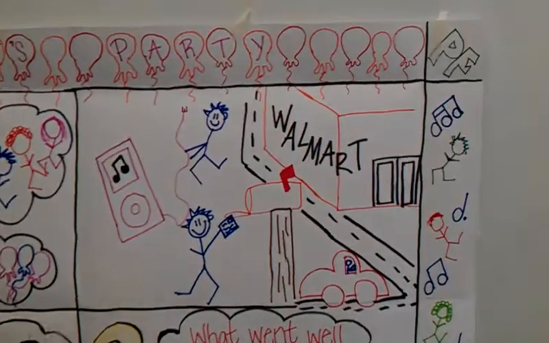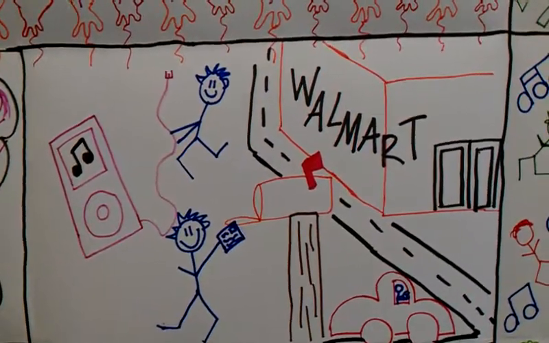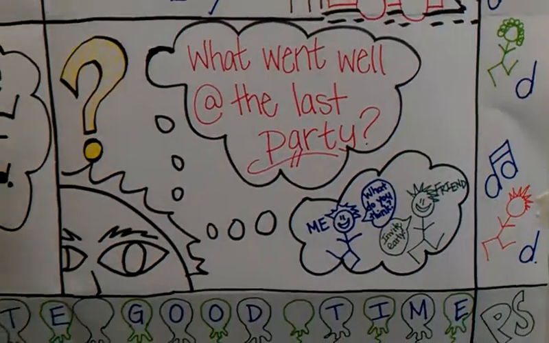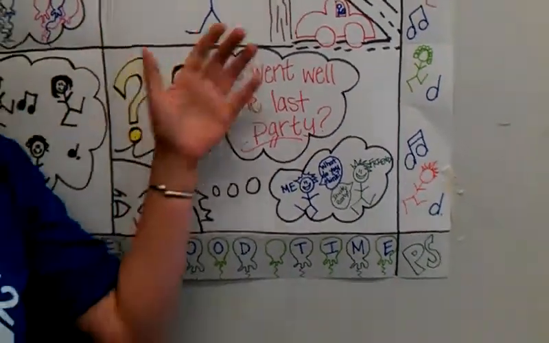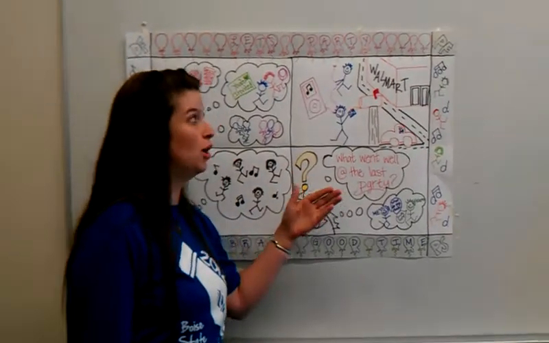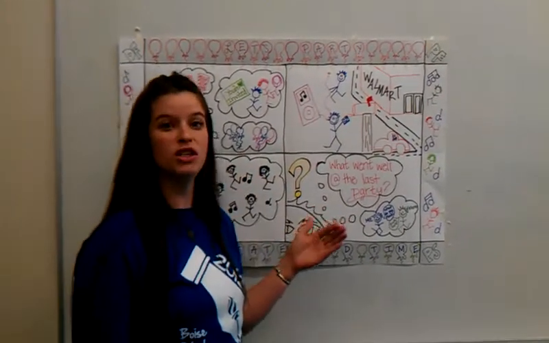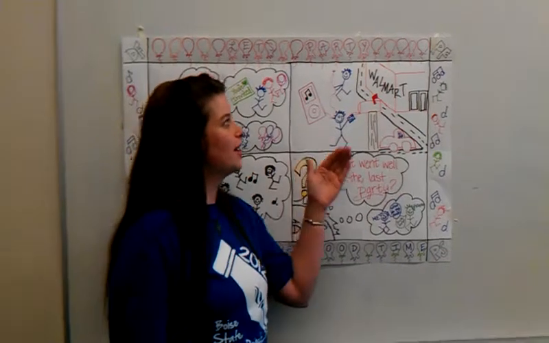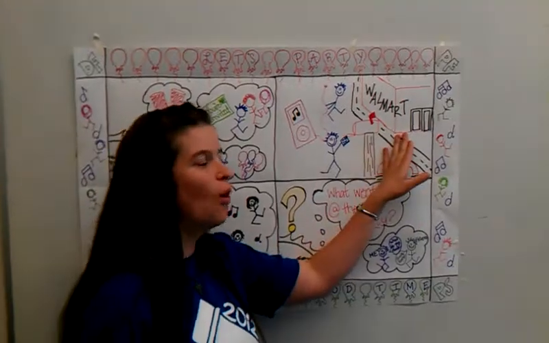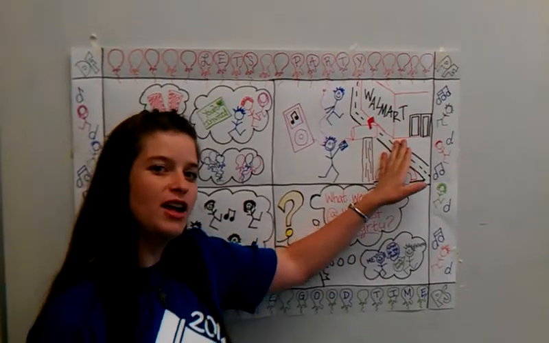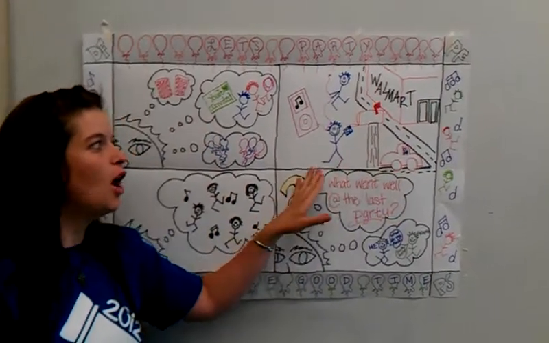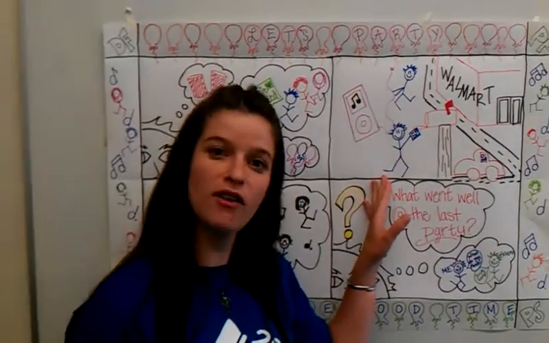Now that we know and have reflected on our experiences and the parties that have happened before, we know what it is that we need to do. So we're actually going to do the stuff we need to do in order to be able to have this party. And now we're in the composing to practice stage. We are actually going to begin to make our iTunes list. We're going to go to the store and good old Wally, our friend, and gather all the things that we need for the party. And we're also going to send out invitations to our friends.